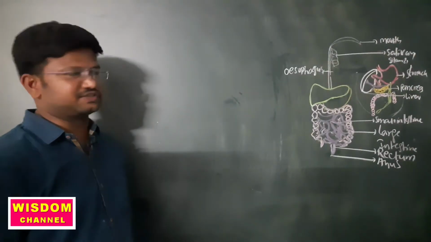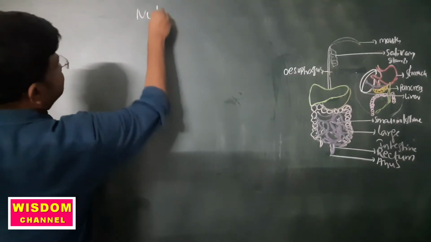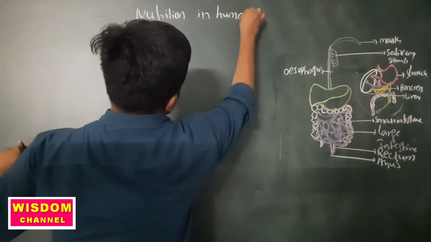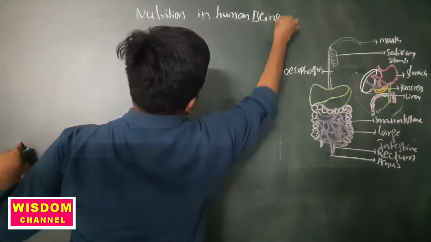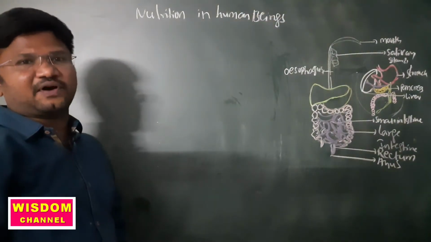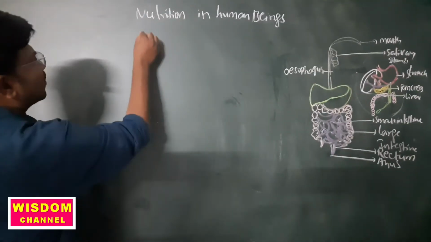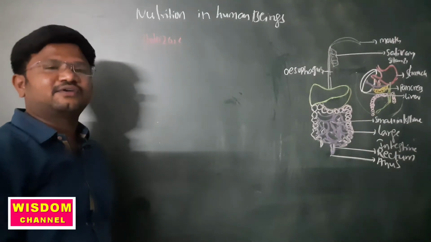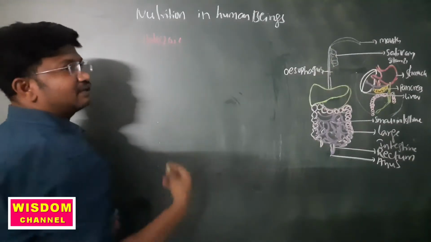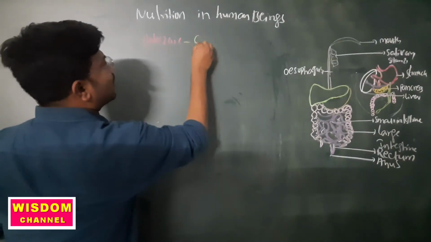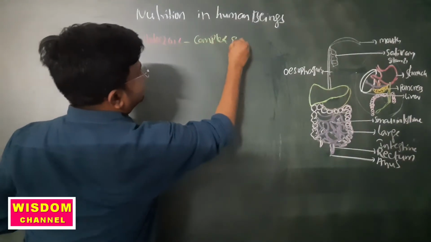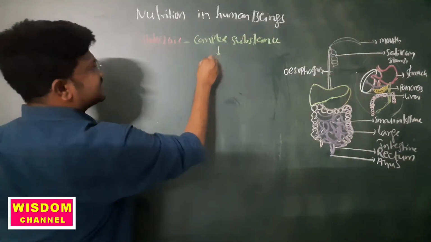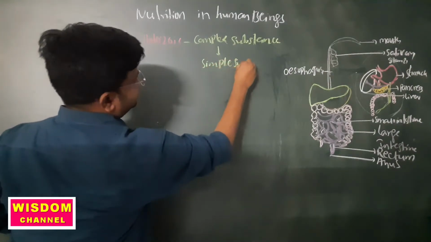Nutrition in human beings. Which kind of nutrition system is followed by human beings? That is holozoic nutrition. What do we explain about this holozoic? Here human beings take complex substances as their food and convert them into simple substances.